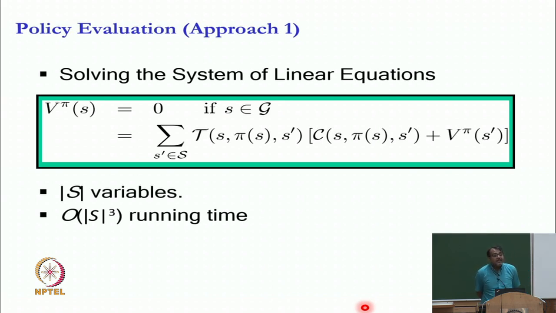This is my system of equations, and now I can use your favorite Gauss-Seidel method, or whatever Gauss elimination method, sorry, or any of your favorite methods, and compute V pi of S. This would be a system of equations in S variables. So, it will take S cube running time. You can argue that that will be too slow, you will be right, but for now we are not talking about scalability. Any questions on this?